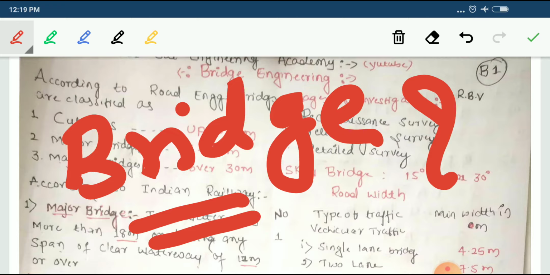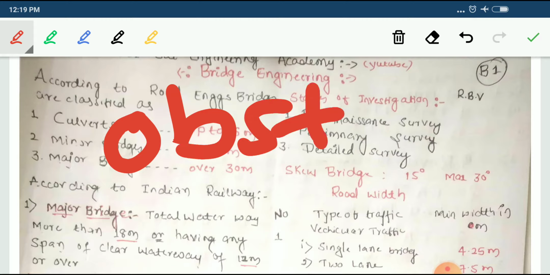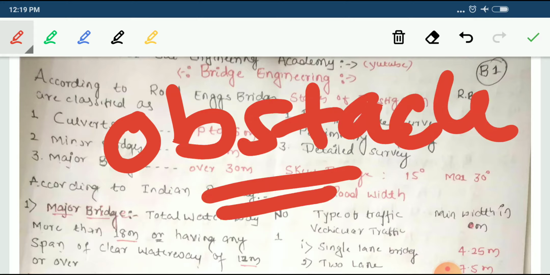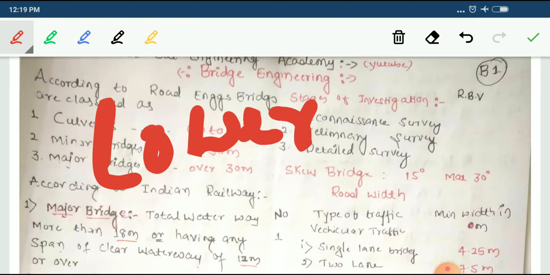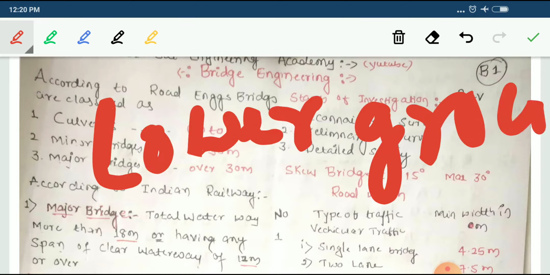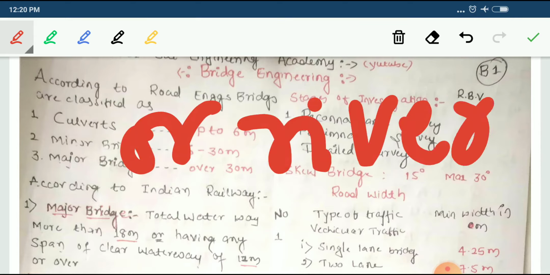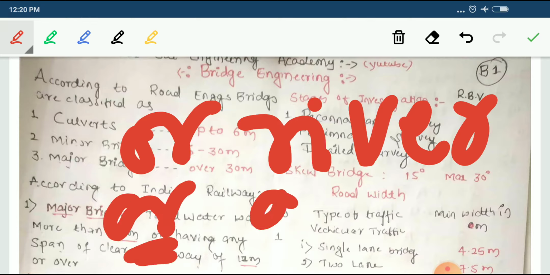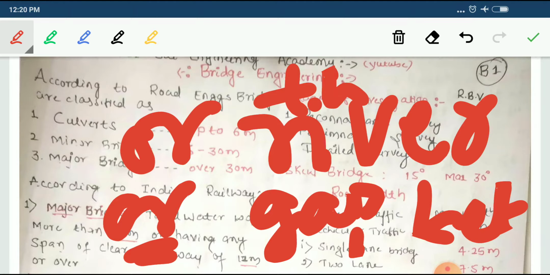A bridge is an arrangement made to cross an obstacle. The obstacle may be in the form of lower ground level, a stream, or a river, or a gap between the way beneath.